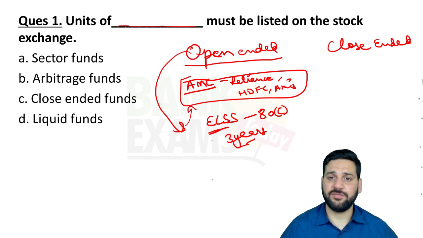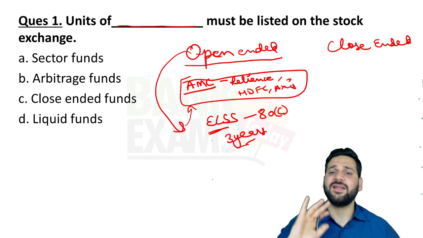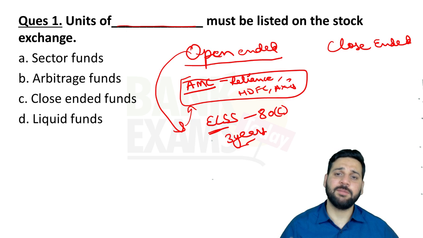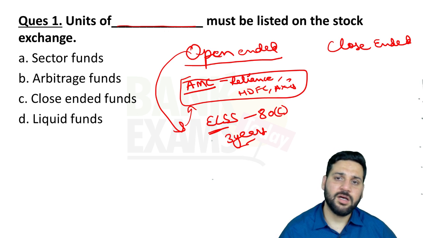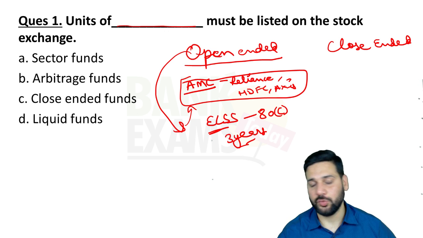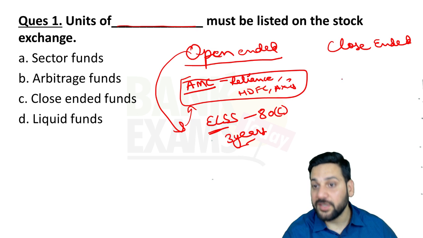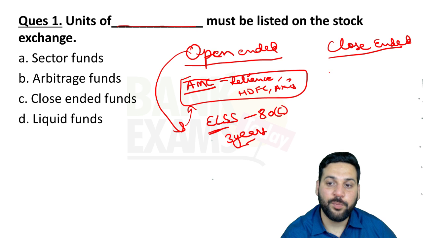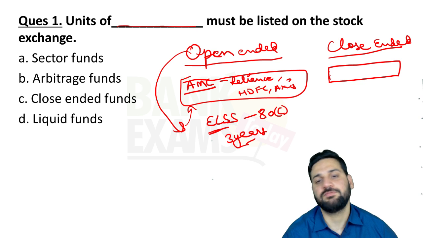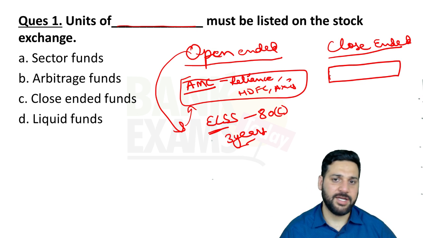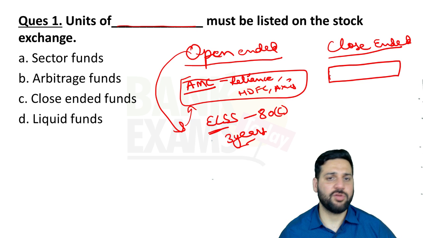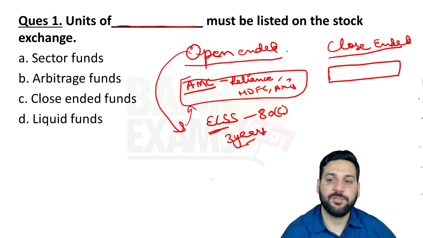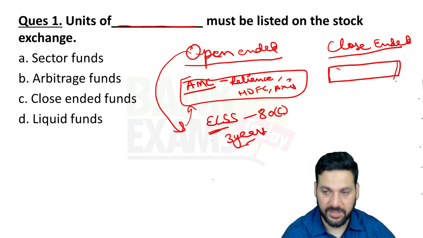So that is an open-ended fund. Go to your AMC, buy and sell anytime. You can buy the NAV, you can buy the units or sell the units anytime. That's up to you. What is a close-ended fund now? In the close-ended fund, there is an NFO which opens from a particular day for a particular period of time, let's say from 10th to 15th of March. It'll be open for a specific period of time.